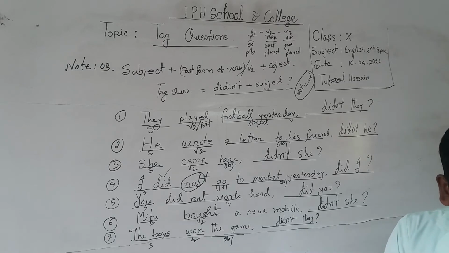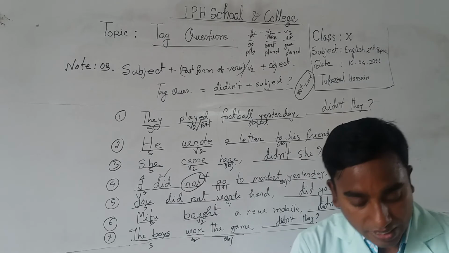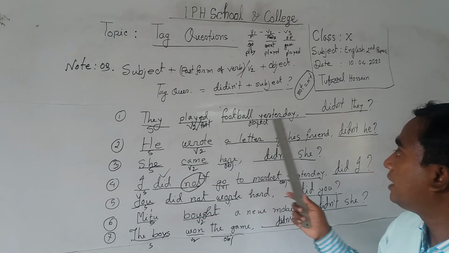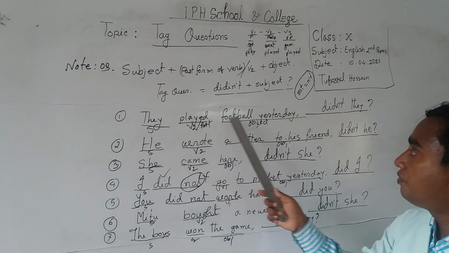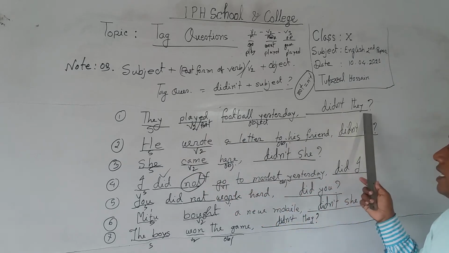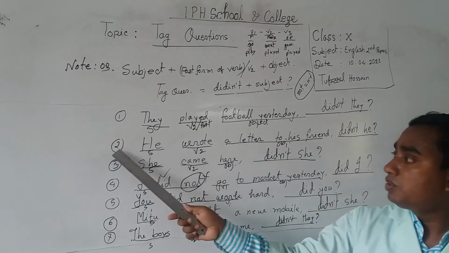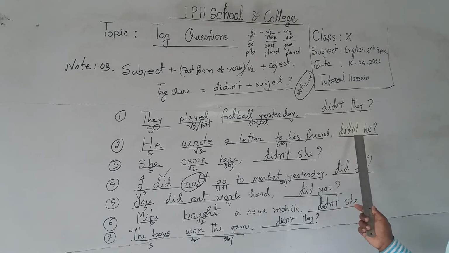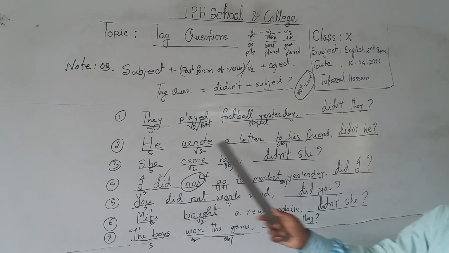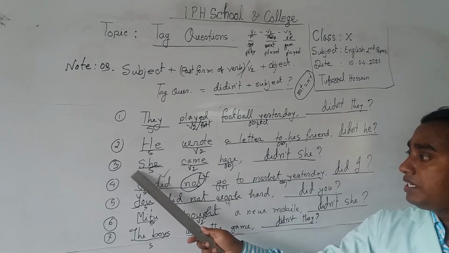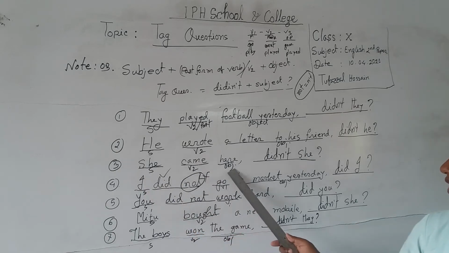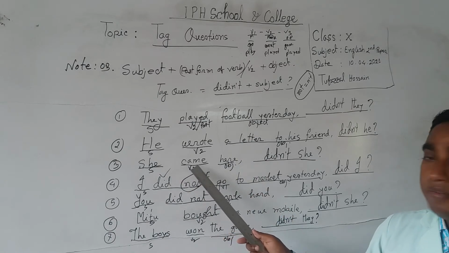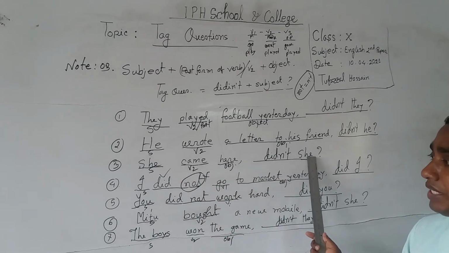Dear students, so we find here number 1, they played football yesterday. They played football yesterday. So it will be didn't they. Number 2, he wrote a letter to his friend. So the answer will be didn't he because of the past form. Number 3, she came here. So she came here as an affirmative statement, so it will be didn't she.